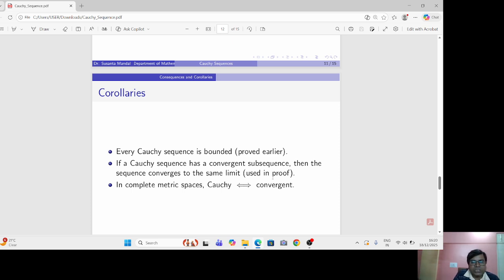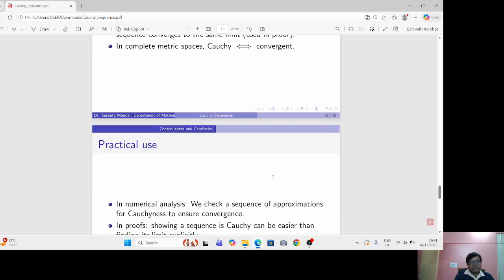That is, every Cauchy sequence is bounded. If a Cauchy sequence has a convergent subsequence, then the sequence converges to the same limit. And in a complete metric space, a Cauchy sequence is convergent, and a convergent sequence is Cauchy.